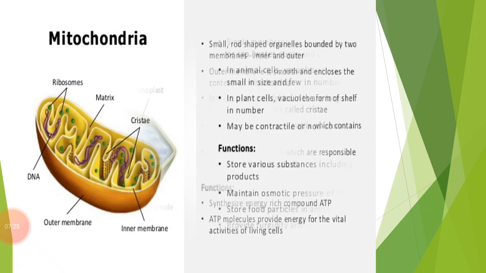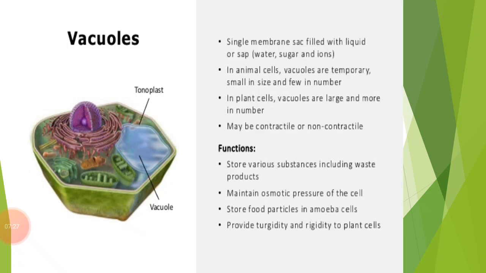The next type of organelle is vacuoles. Now we are going to know about the vacuole, where it is found. The vacuole is commonly found in plant cells. It may be absent or may be found in animal cells. If it is present in animals, it is smaller in size. So we are going to know about its structure and its function.